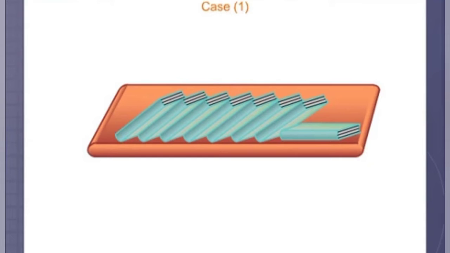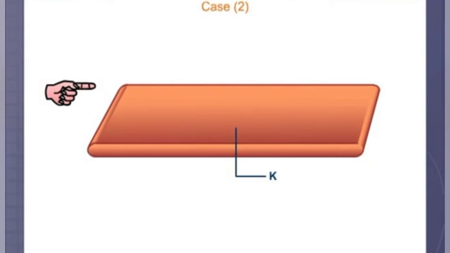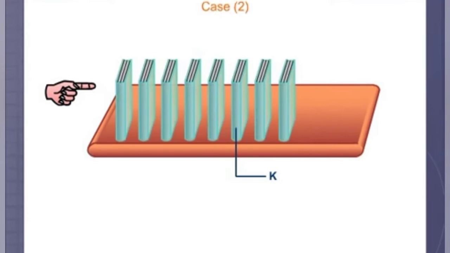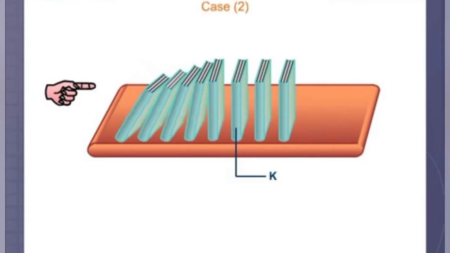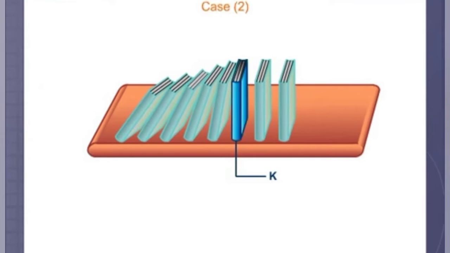Now see case 2. Let's look at the areas of falling of books. Say the kth book doesn't fall, maybe because it is out of the line or has a different gravitational constant. That means the kth book is the first book which behaves in a different manner. Therefore, the k minus 1th book, which lies right before the kth, must have fallen.